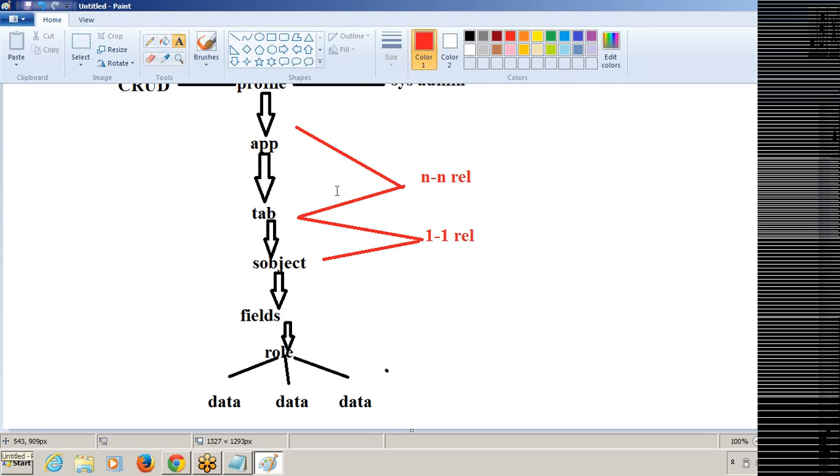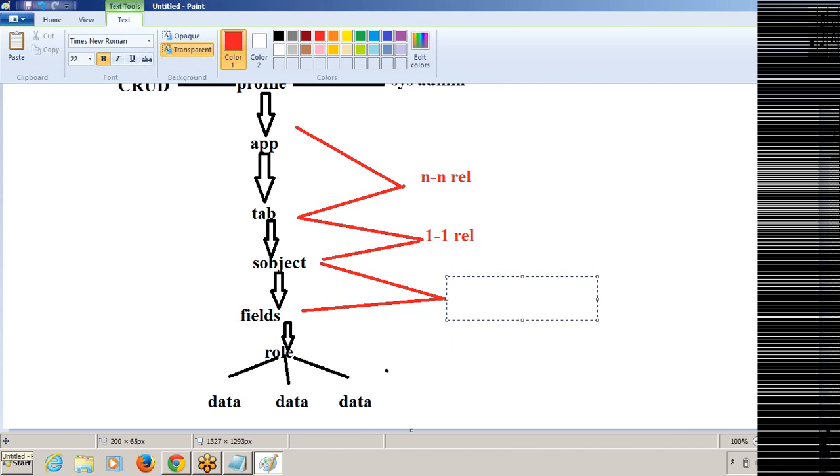Between a subject and fields, we have a one-to-many relationship. One subject can contain multiple fields. But there is a limitation in Salesforce.com. We can create only 500 fields maximum. I can create a maximum of 500 fields, because these 500 fields are so many, right?